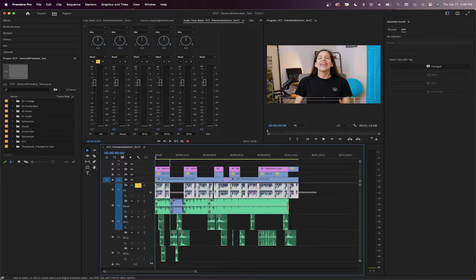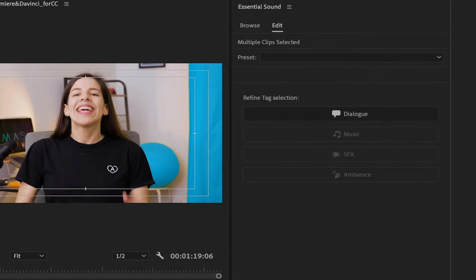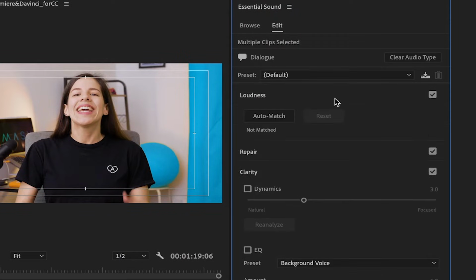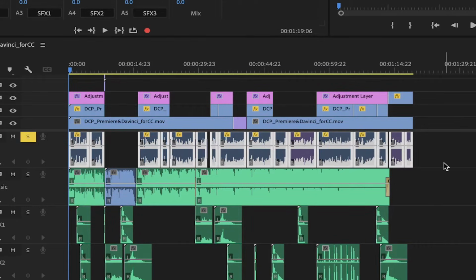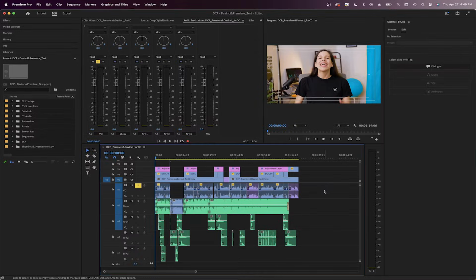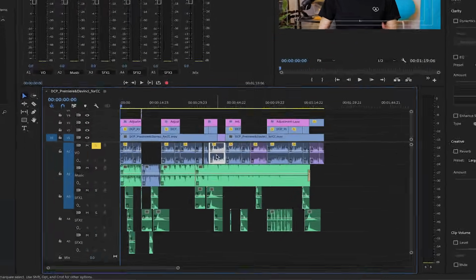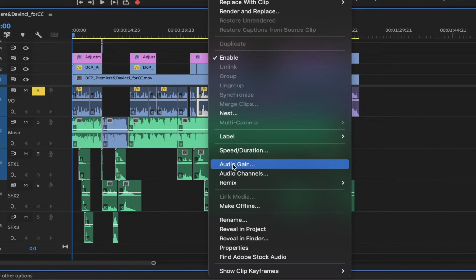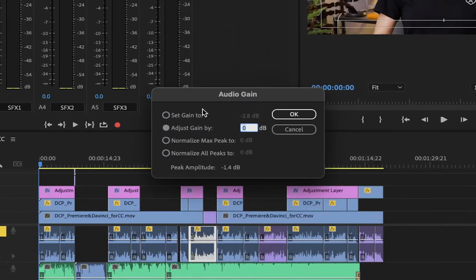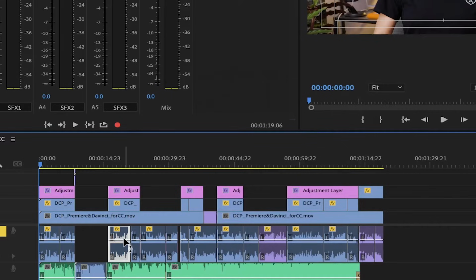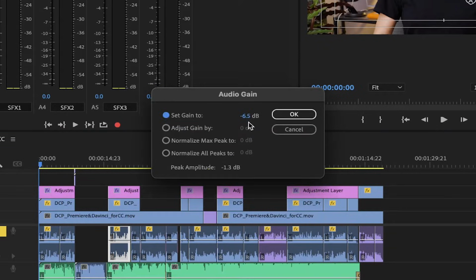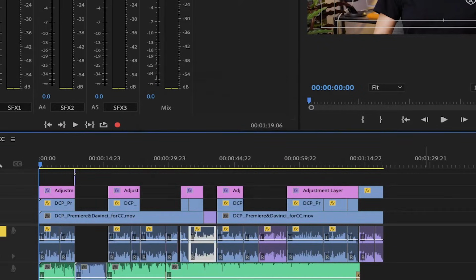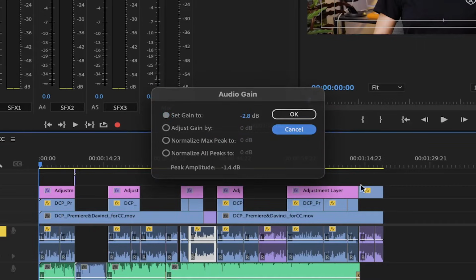Nobody wants that. Alright, I'm going to select all voiceover clips, then click on Dialogue. In Loudness, press Auto Match. This will make all audio clips be at the same loudness level. You can check and manually adjust each individual clip's audio gain by right-clicking on it and selecting Audio Gain. There you can see with the Auto Match it added some decibels to this one. I like to use the shortcut G to open up the audio gain faster. Here you see different clips have added more or fewer decibels to match with the others.